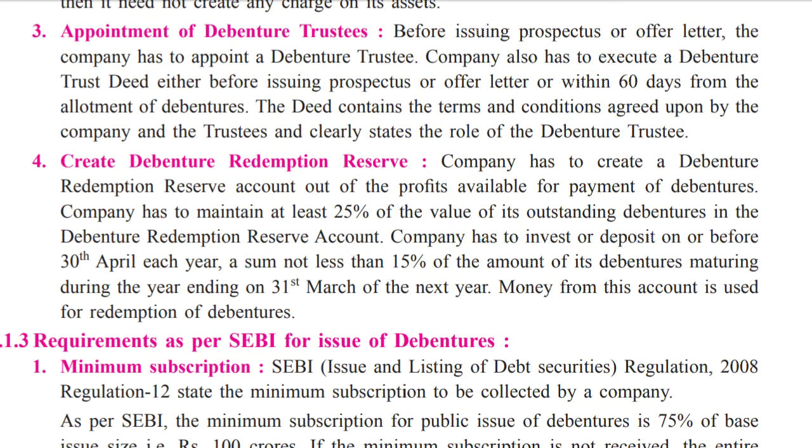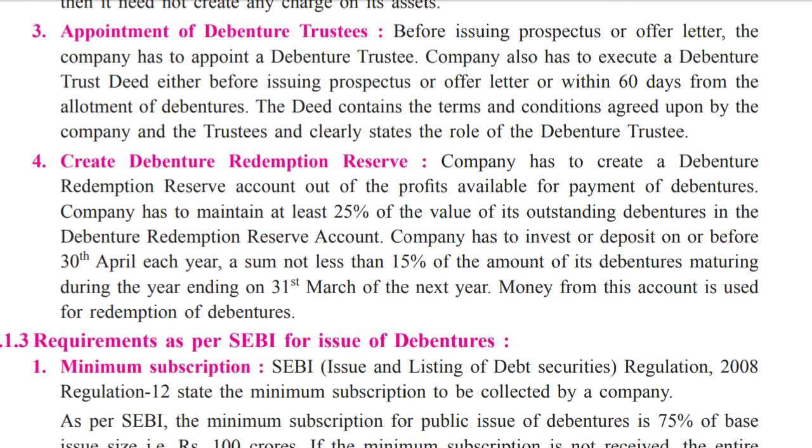Then, appointment of debenture trustee. I also explained this in my last lecture, so let's see more about it. Before issuing the prospectus or offer letter, the company has to appoint a debenture trustee. The company also has to execute a debenture trust deed either before issuing the prospectus or offer letter, or within 60 days from the allotment of debentures. Conditions are laid down that within this time the debenture trustee has to be appointed.